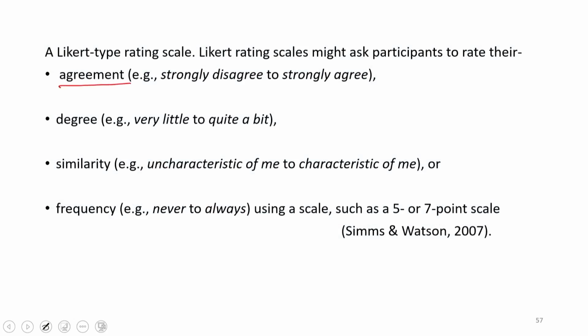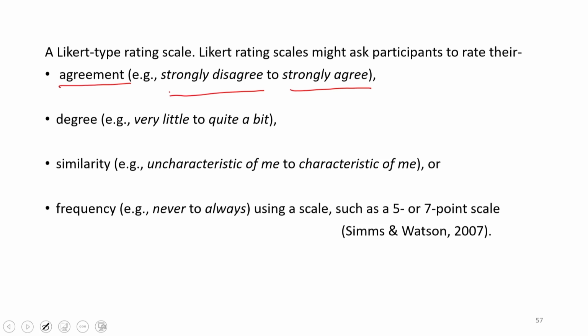It may give a statement and ask to what extent you agree with it. It may go from strongly disagree at one extreme to strongly agree at the other, or there may be other scaling points in between. This is how the degree of agreement could be measured in a Likert scale.